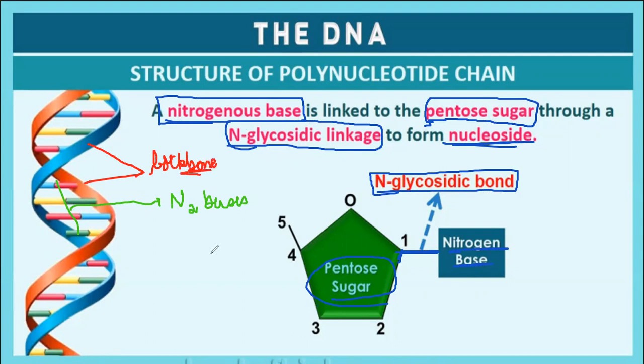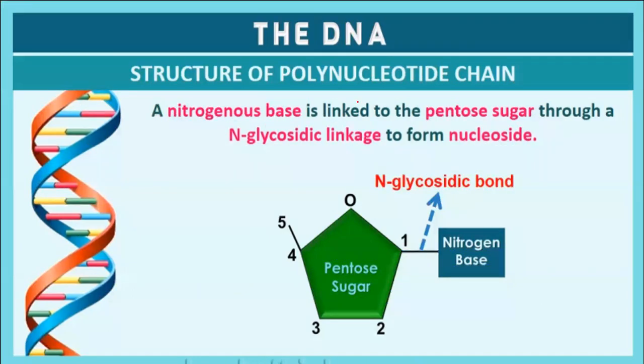The backbone of DNA or RNA is constituted by the pentose sugar and a phosphate group. So the phosphate group and the pentose sugar constitute the backbone. Is it clear? Okay, let's move on to the next one.